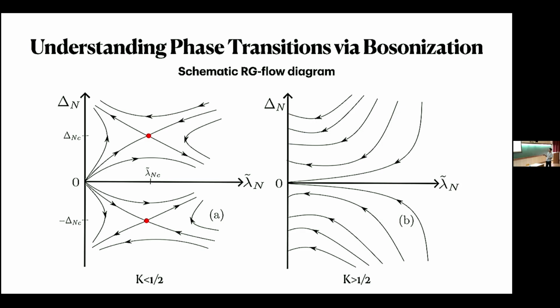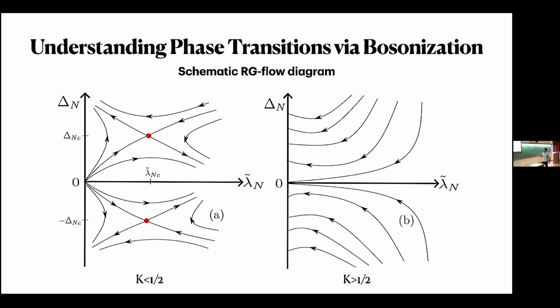But for k less than half, this is the origin. Remember, delta is proportional to JB minus JA, and lambda is proportional to JB plus JA. So origin is the point where JB and JA both are 0. So this is the C equal to 1 point. And we see that there are two new fixed points, which are Ising fixed points. So there is a flow from a C equal to 1 fixed point to two C equal to half fixed points. So this explains why this C equal to 1 line becomes stable and breaks into two C equal to half lines.